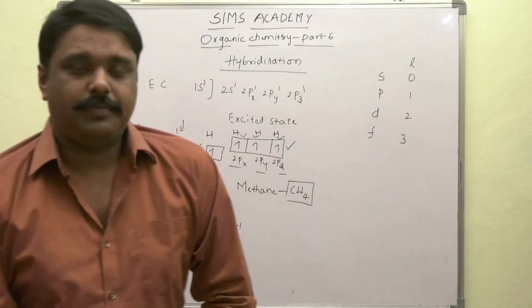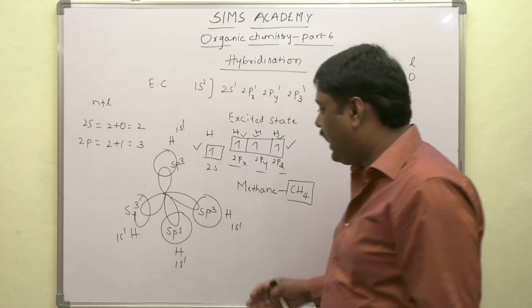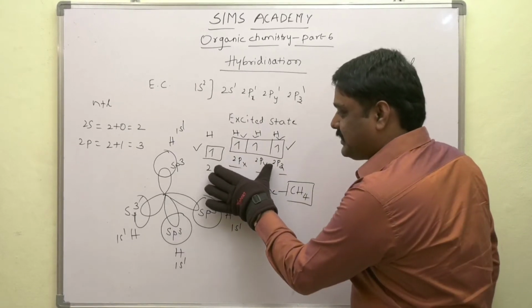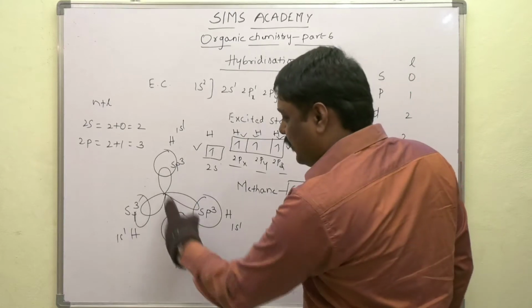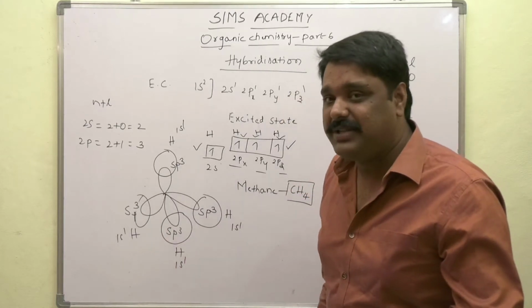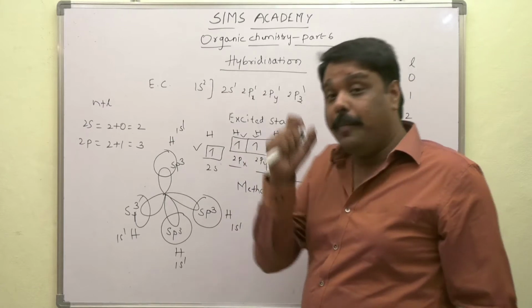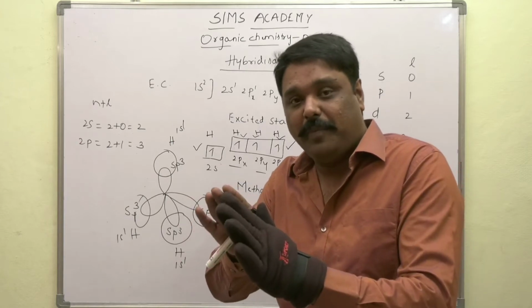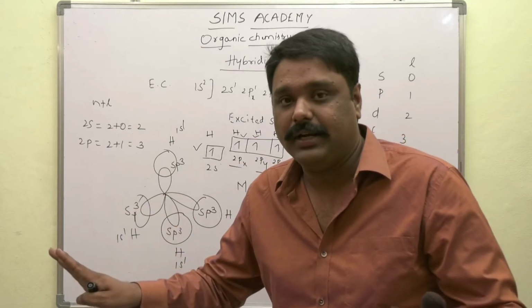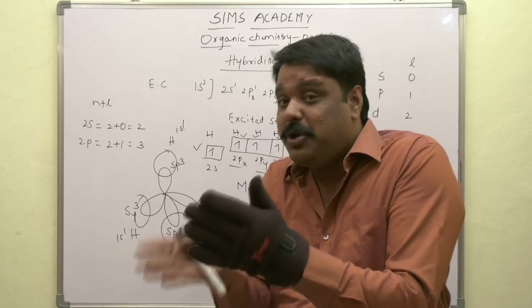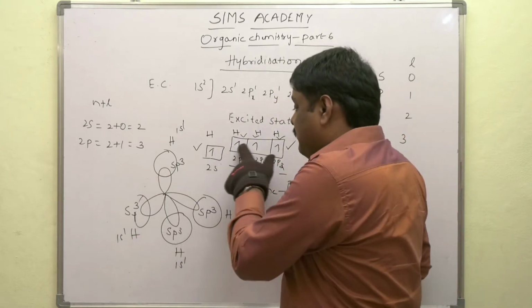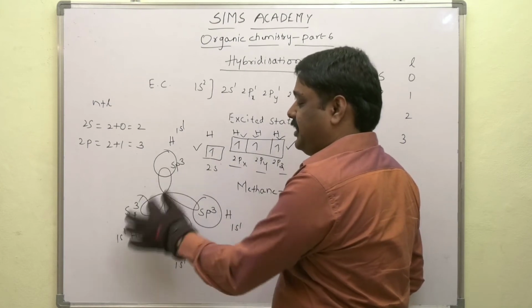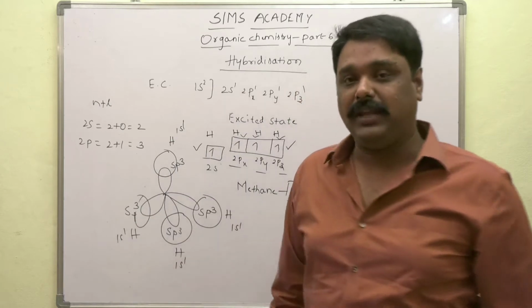I hope you understood the concept of hybridization. Before, we had orbitals with different energies. After intermixing, we got orbitals of the same energy. How many orbitals are present before intermixing? 4 orbitals. How many orbitals are present after intermixing? 4 orbitals. That means the number of orbitals hasn't changed here, but the unequal distribution of energy was present previously. Now we have an equal amount of energy for these 4 hybrid sp3 orbitals.